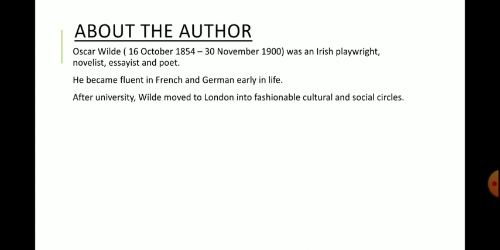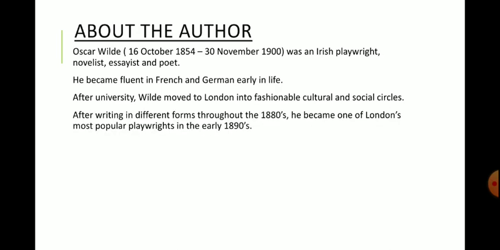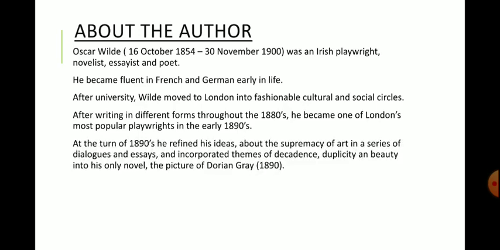After university, Wilde moved to London into fashionable cultural and social circles. After writing in different forms throughout the 1800s, he became one of London's most popular playwrights in the early 1890s.